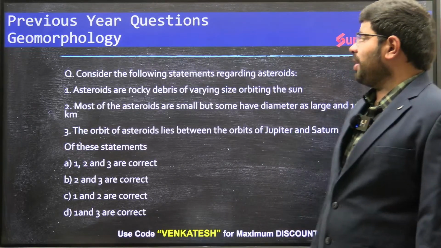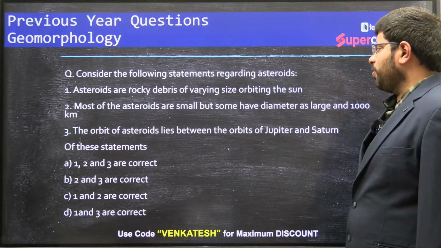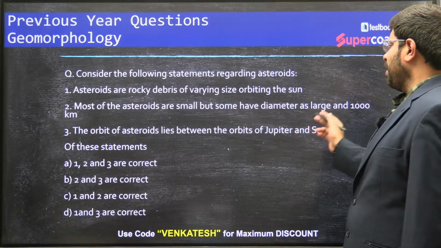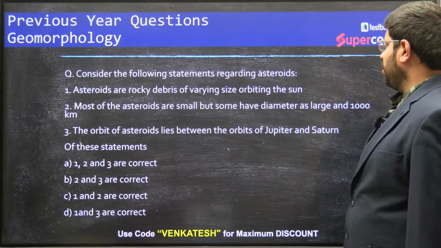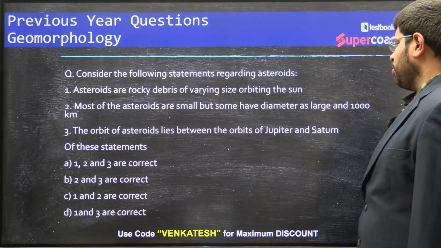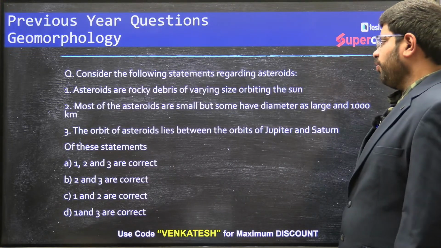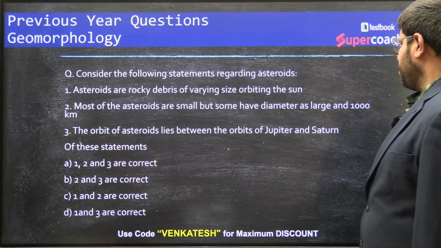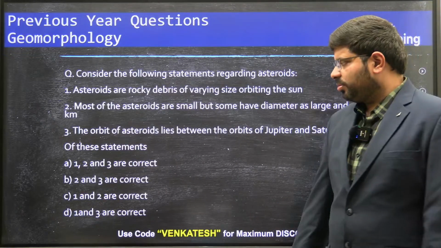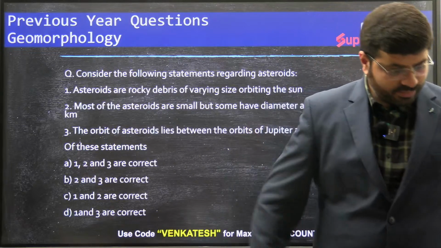Consider the following statements regarding asteroids. Asteroids are rocky debris of varying size orbiting the sun. Most of the asteroids are small, but some have diameters as large as 1,000 kilometers. The orbit of asteroids lies between the orbits of Jupiter and Saturn. Choose the correct statements out of these. Which of these statements are correct? So it's an old pattern.